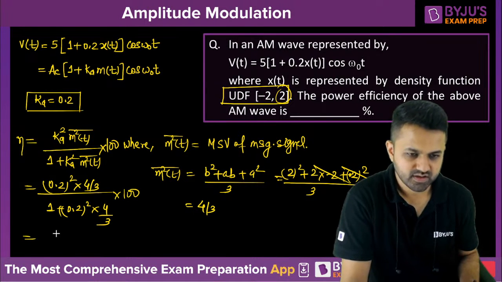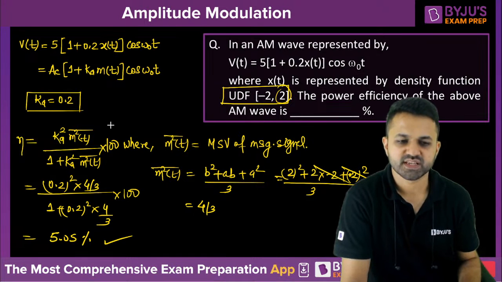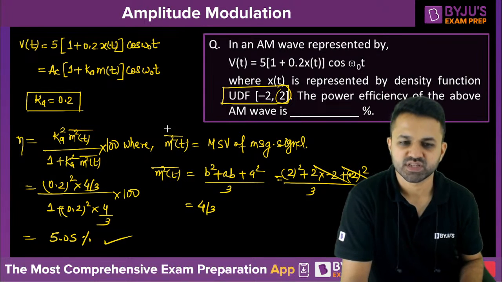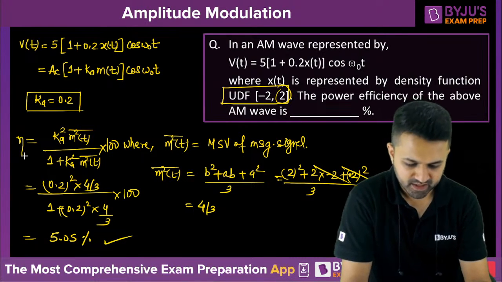Yes, 5.05%. So after solving this, we are getting 5.05%. So this is the approach to the question. Is it clear to everybody?